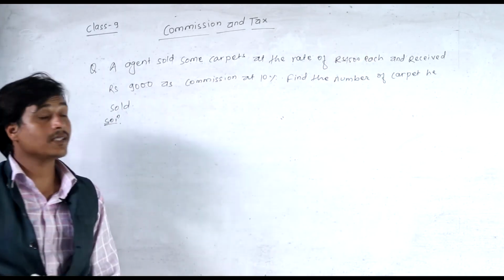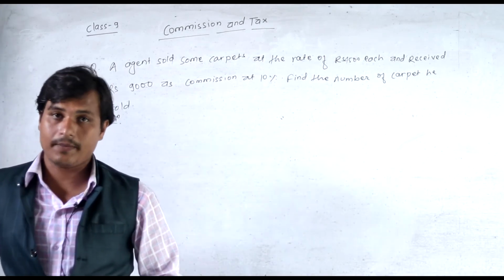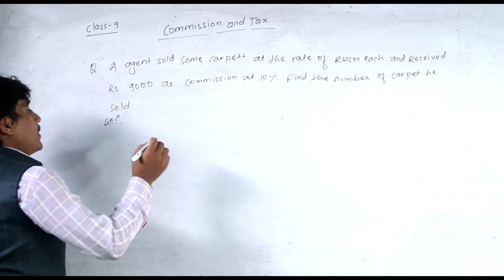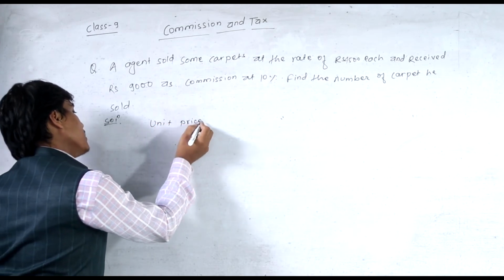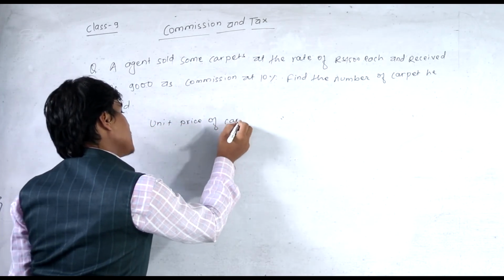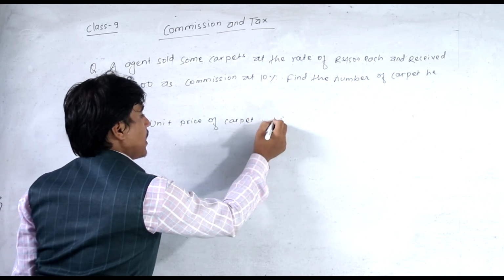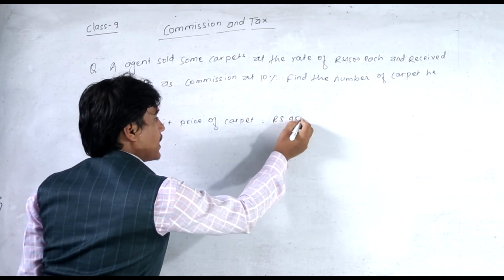That is the unit price of a carpet. The unit price of the carpet was given, that is Rs 4,500.